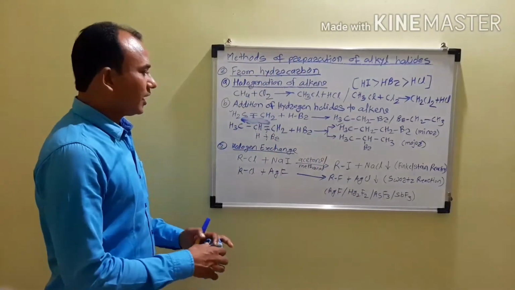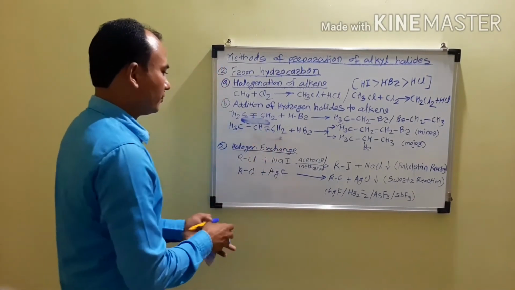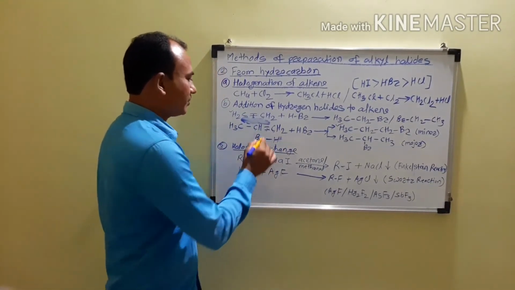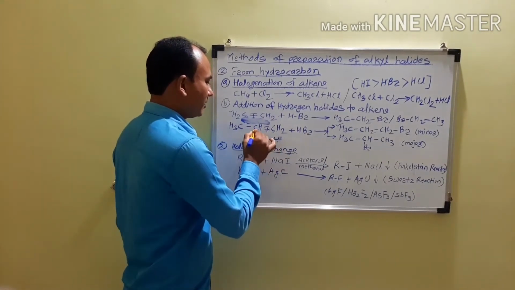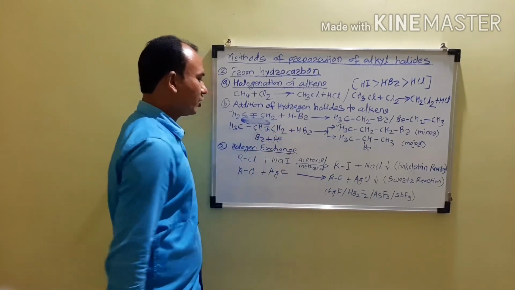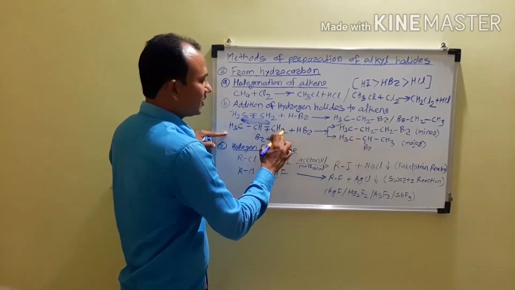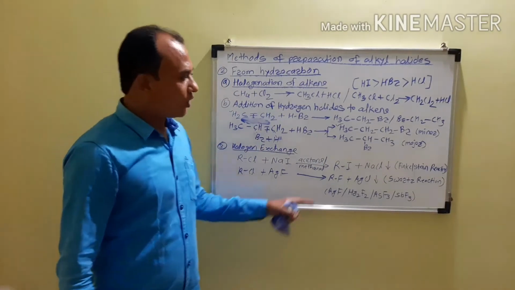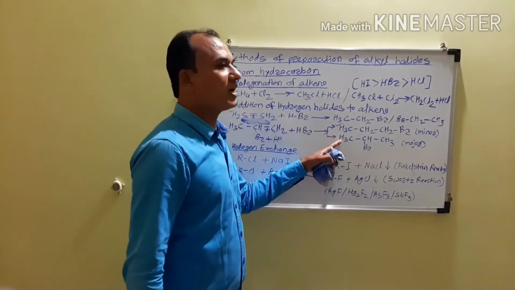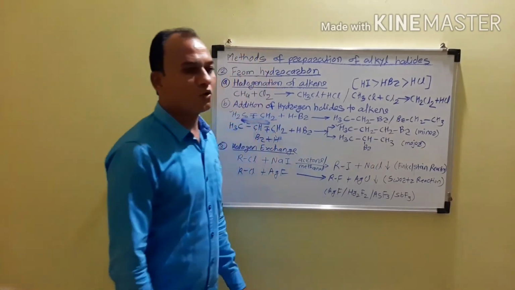Now if the orientation of the HBr molecule is opposite to the first one, that is BrH, in that case the addition will take place. So the pi bond gets broken. There will be formation of a sigma bond between carbon and bromine and carbon and hydrogen, and there will be breaking of the bromine-hydrogen bond. So the product is CH3CHBrCH3. Now you have to observe whether these two products are the same or different. These two products are different because one is 1-bromopropane and the second one is 2-bromopropane.